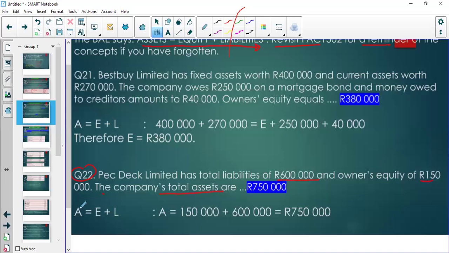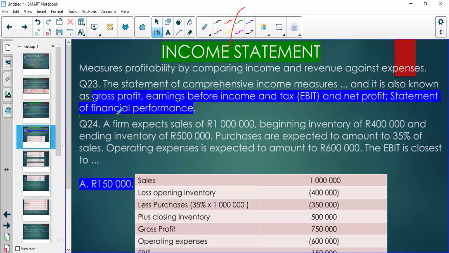So we are given equity. We are also given the liabilities. So the equity is 150, the liabilities is 600. But we know that our assets is going to be equal to equity plus liabilities. So we can determine now our assets being 750. So this is also very important, very simple, very important. Make sure that you make sure on that.